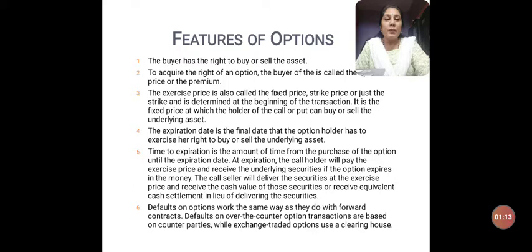Here they tell there is a contract between two persons, but the owner will have the right to buy or sell, but will not have an obligation to buy or sell the asset which is agreed at a specified price and within a specified period of time. So if we have to understand, I think with an example it will be easy.